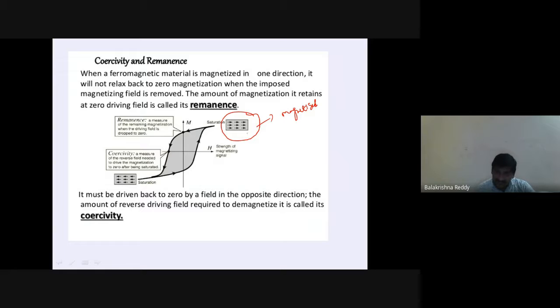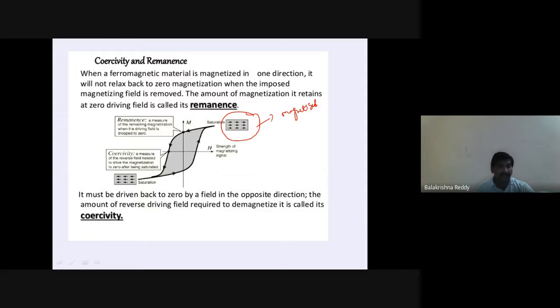After magnetizing, what we are doing is applying the magnetic field in the opposite direction. Therefore, after the saturation position, it returns and comes here. Along the y-axis it is not zero, but along the x-axis it is zero.